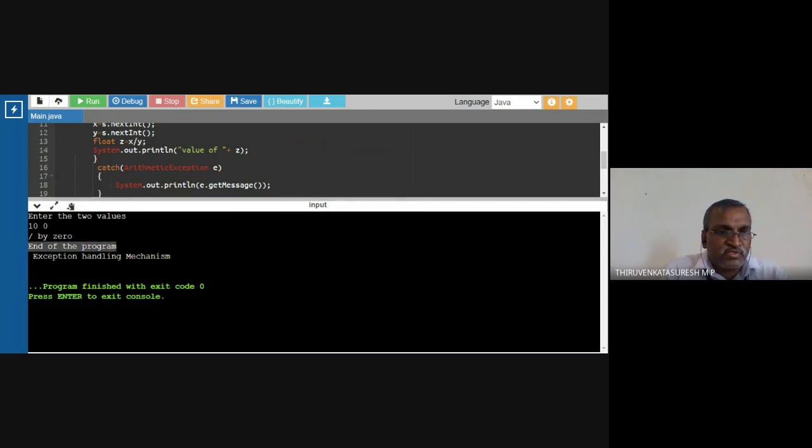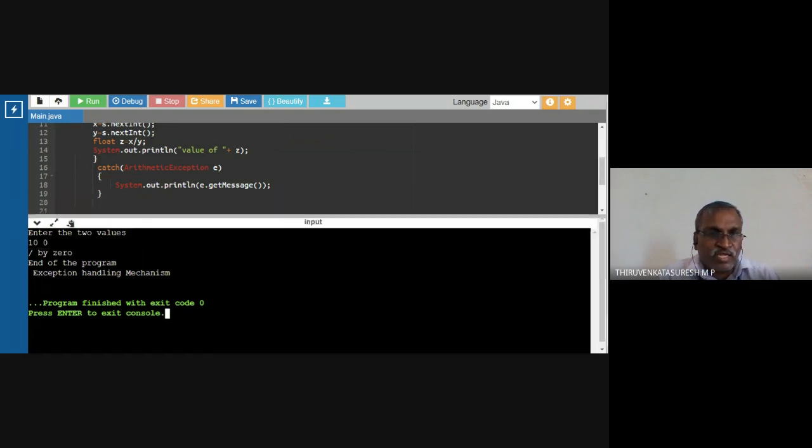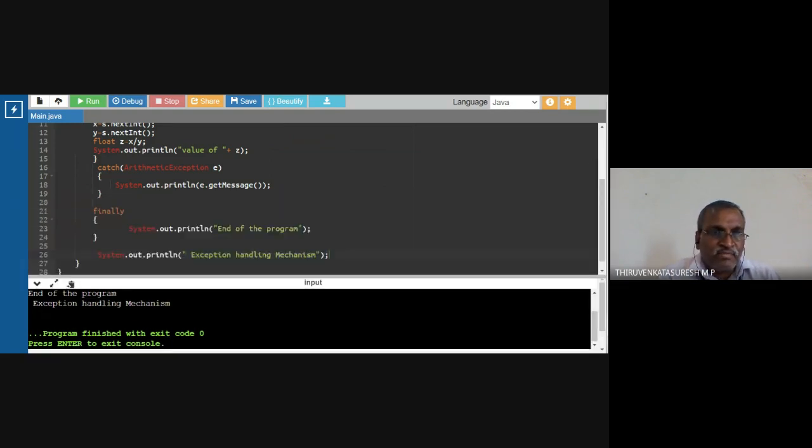So the end of the program is under the finally block. Then exception handling is outside of the finally block. By this exception handling, the remaining statements are executed. So that is called the exception handling mechanism. This is the Java program itself handling the exception. Okay, this is called what?